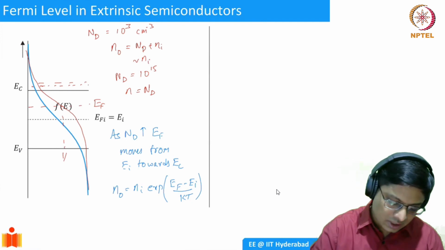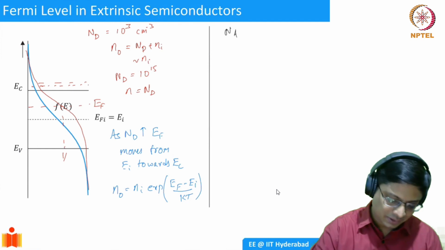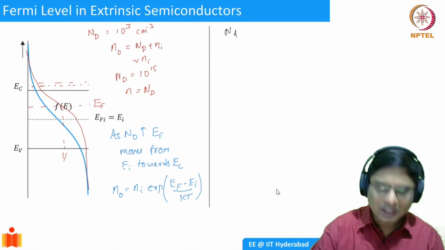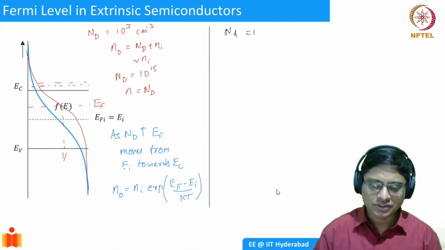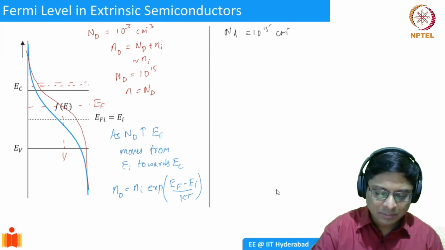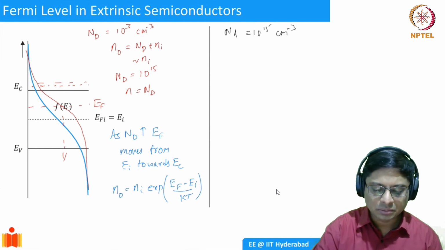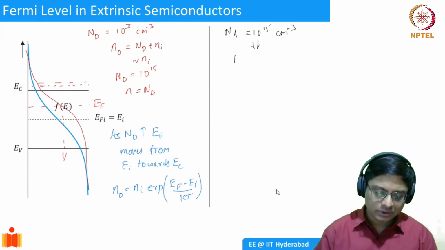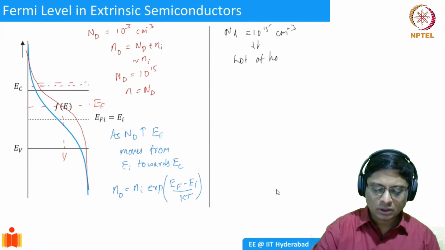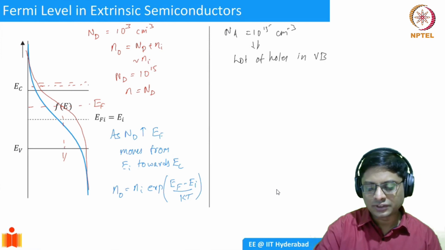All right. So now let's think of what happens when you have acceptors. Same story. If Na is going to be 10 power 3 or 10 power 4, it doesn't matter. Na has to be something large. So as Na equals 10 power 15 per centimeter cube, what happens? You're essentially creating lots of holes. This implies a lot of holes in the valence band.